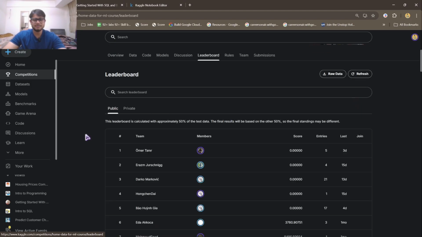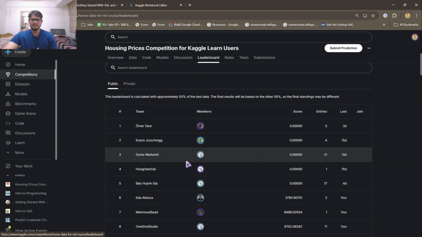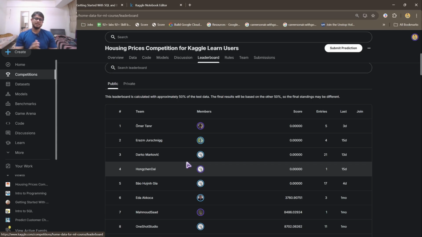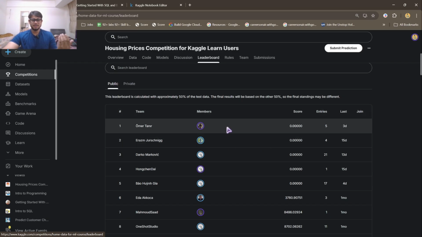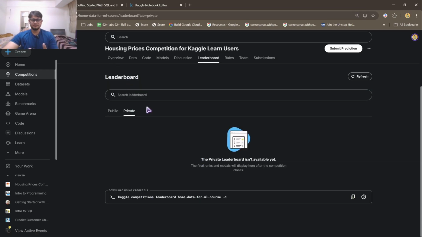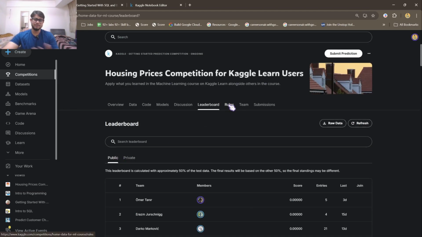Now this leaderboard page, there are two kinds of leaderboard: one is public, one is private. The accuracies you see over here on the public page, unless and until the competition is closed, they won't be releasing their winners, and the winners are usually decided from the private leaderboard, which is not shown in public. In public, usually the best ones who are present will be shown, but in private, the organization that made the competition will tell who the actual winners are.